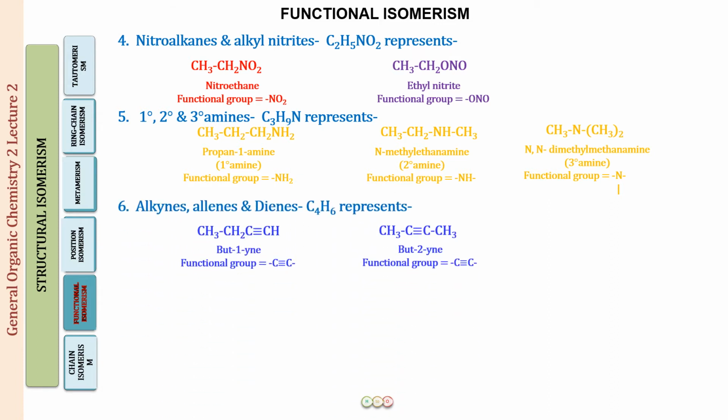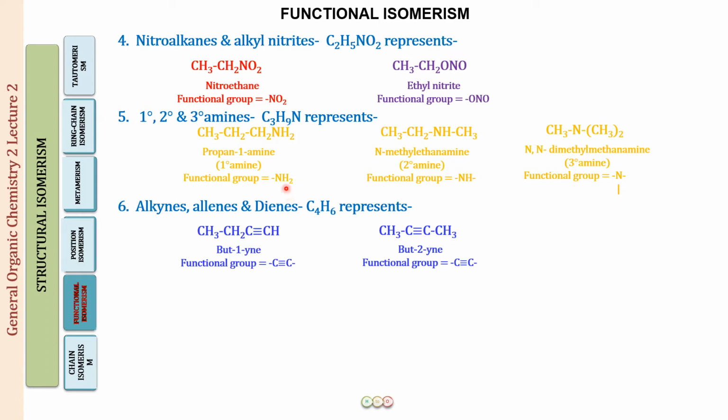And then we have the tertiary amines, where the nitrogen is going to be attached to three carbons: a carbon number 1, carbon number 2 and a carbon number 3. So this (CH3)2 written over here, one of the CH3 will be attached over here. I hope that you can understand this. So this is a tertiary amine and the name of the compound is N,N-dimethyl methanamine, and the functional group now is the nitrogen, right?